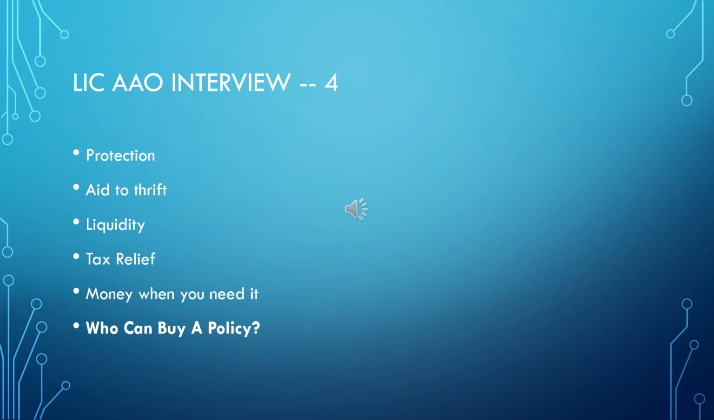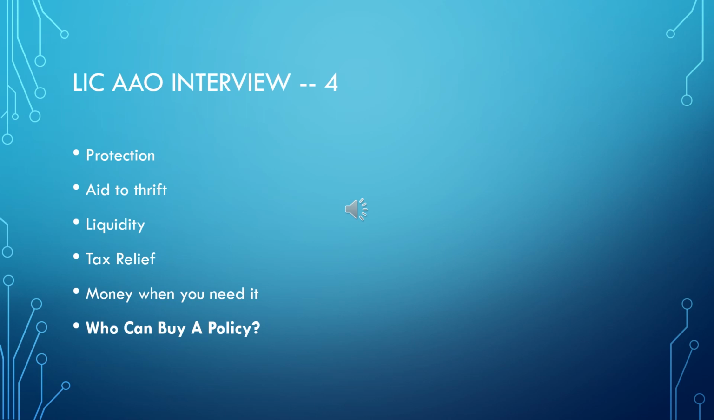And the next point is money when you need it. That is, you get the money at the time when the family is in need of it or the person is in need of the money. So a life insurance policy is a good way to help the person.